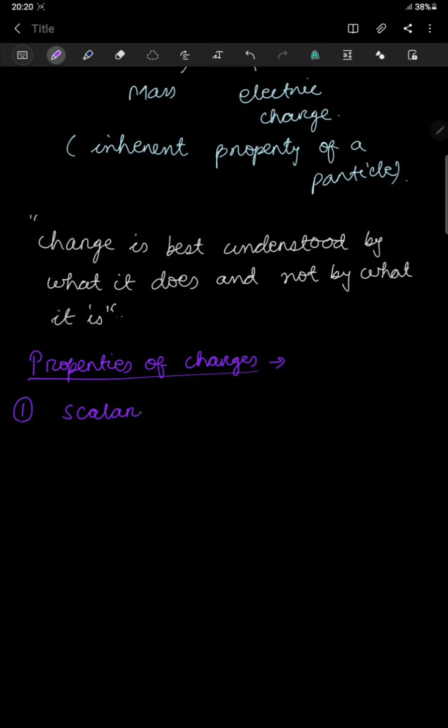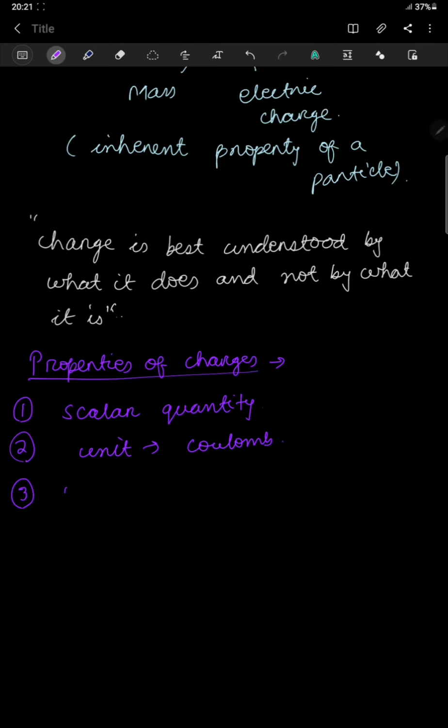The second property is the unit, and the unit of charge is Coulomb. All of you know the name of the scientist Coulomb, and you must have read Coulomb's law in class 10th. Again, we'll read Coulomb's law in today's class also. So the unit is Coulomb.